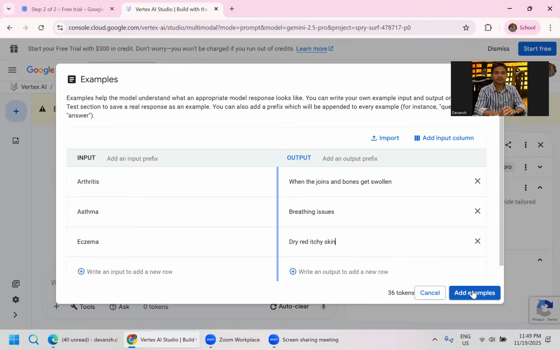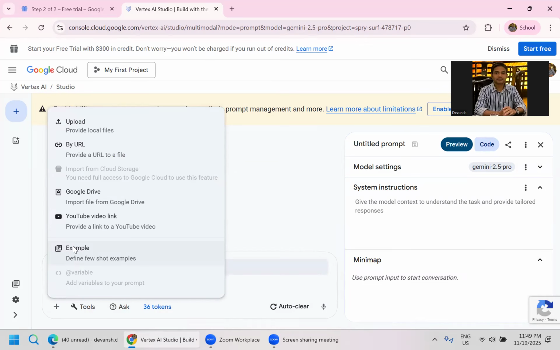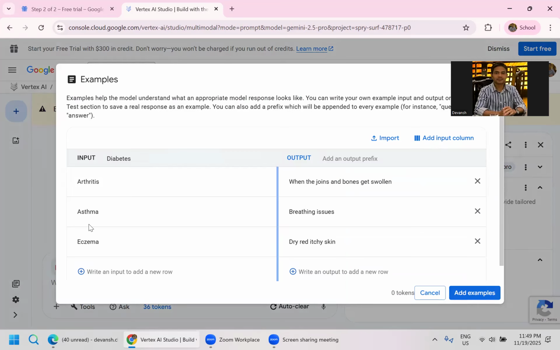I add these examples and then I prompt my input. I want to know about diabetes. So this is my input, and the other three which you just saw are my examples. Now it is very clear what I am looking for in diabetes. Even if diabetes were some planet, it would not get confused.